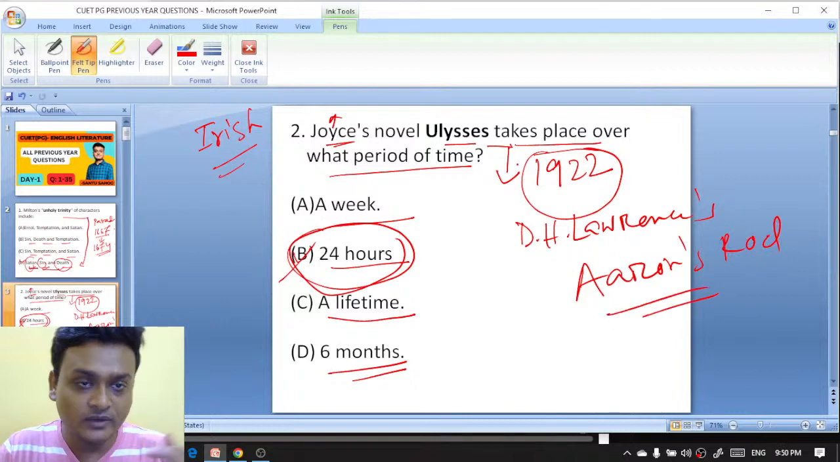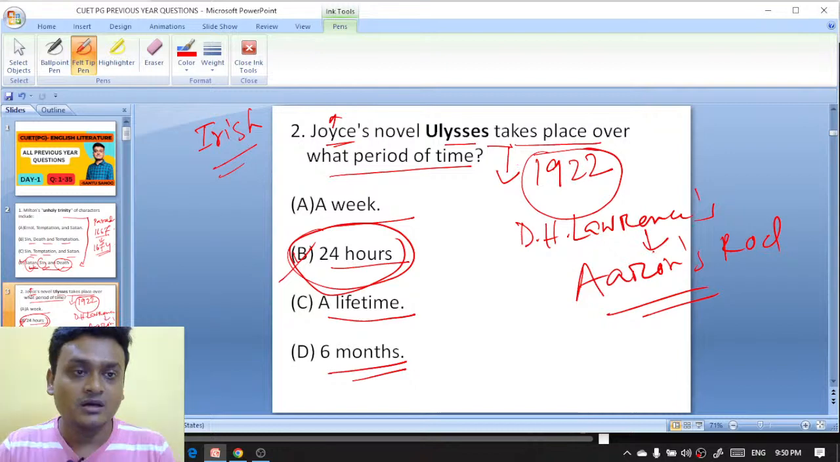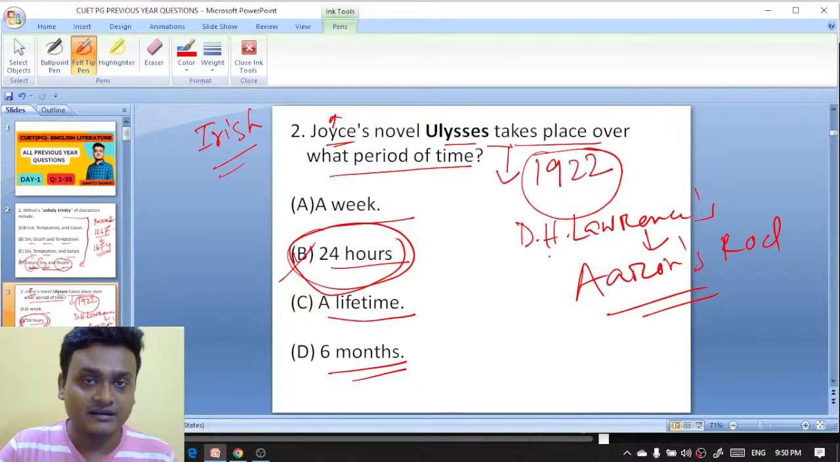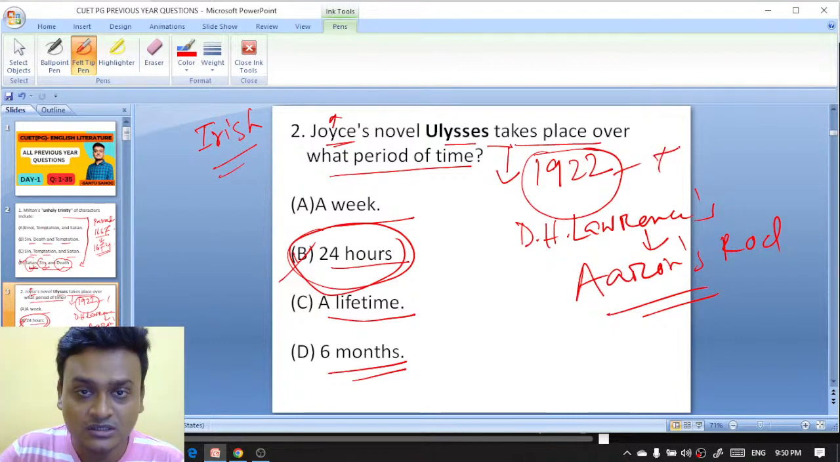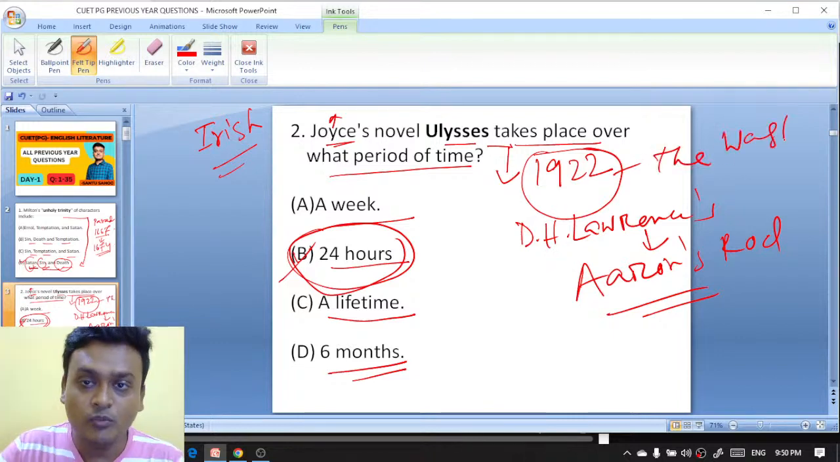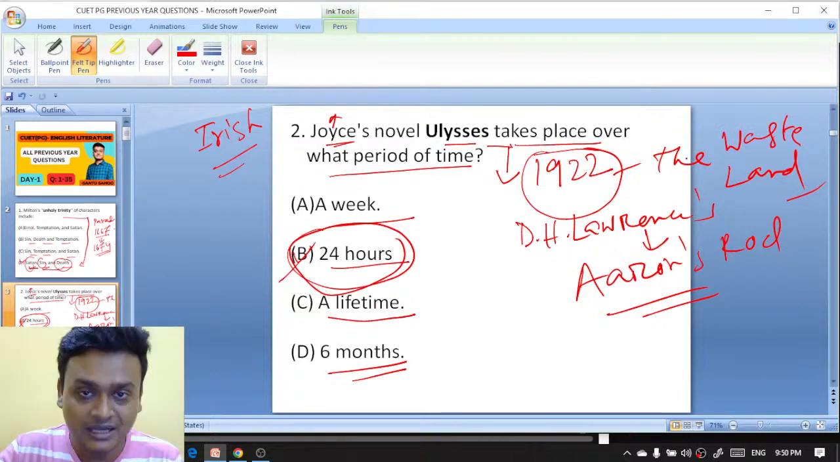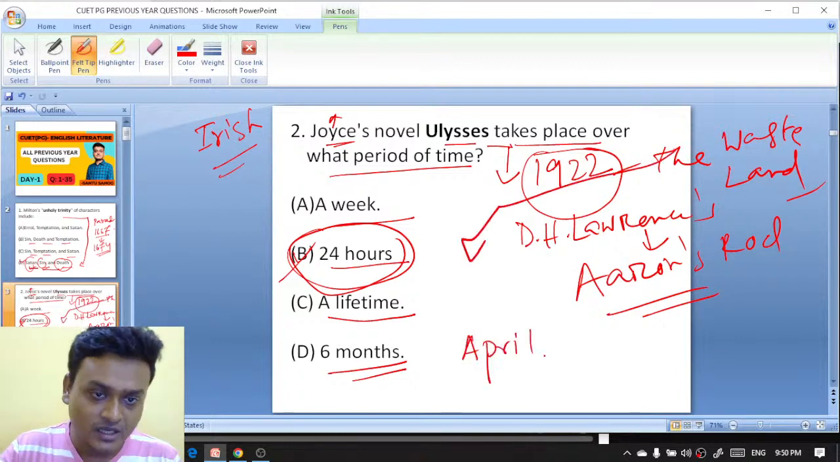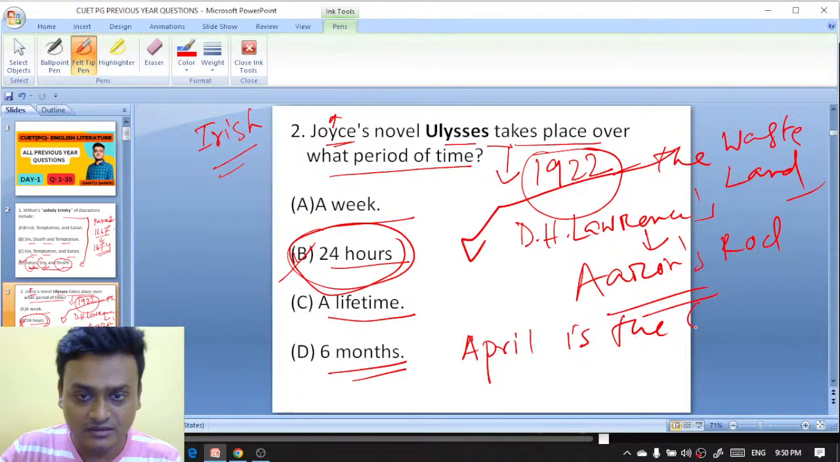So in 1922 Ulysses came, and D.H. Lawrence's Aaron's Rod came. Another one is by T.S. Eliot, The Waste Land. The Waste Land also came in 1922. And what is the opening line of The Waste Land? The opening line is: April is the cruelest month.